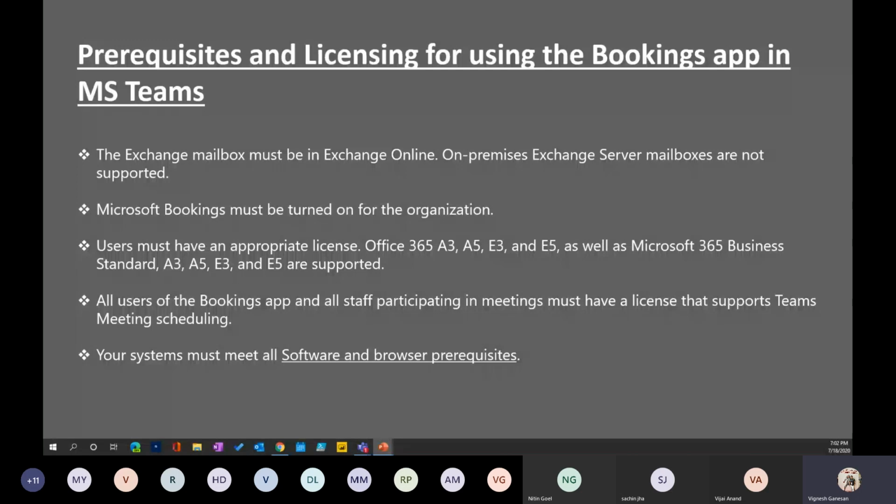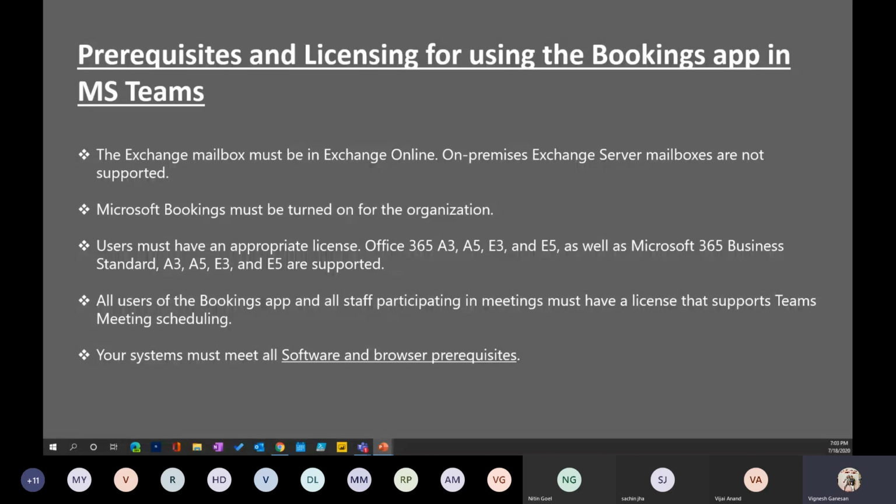If you go through it, it would make a lot more sense, because you need to use the Bookings functionality as well as the Teams functionality, which is why you see the licensing built in that manner. Please make sure that it is an Exchange Online mailbox you use. If your organization is not using Exchange Online, then I doubt you would get those emails for the appointments that customers or schedulers are scheduling.